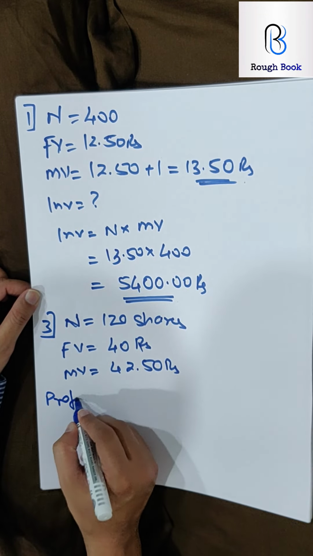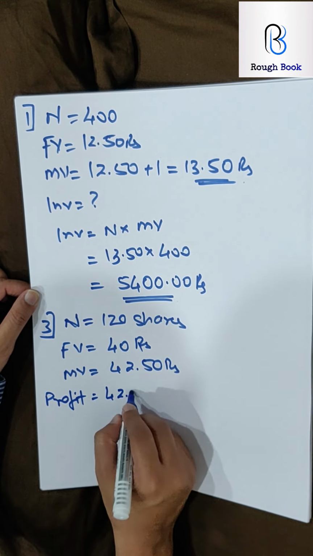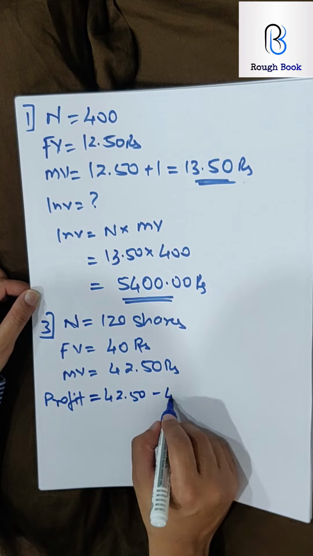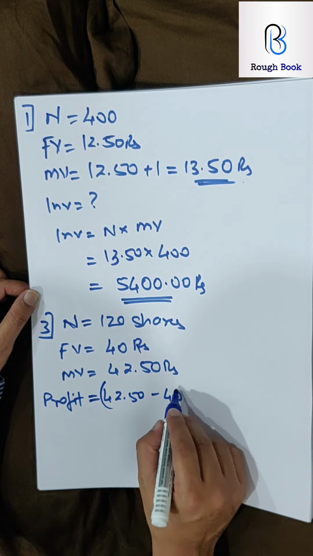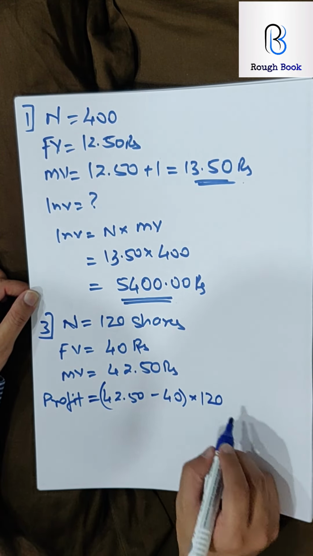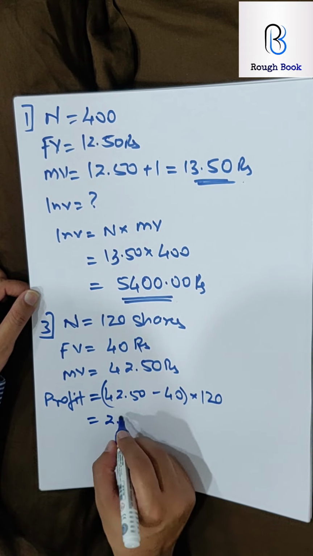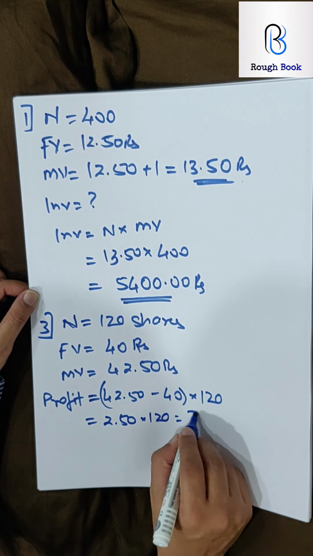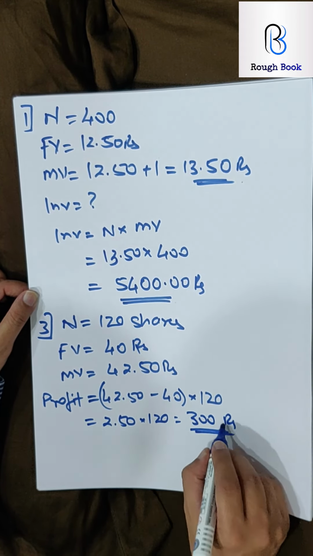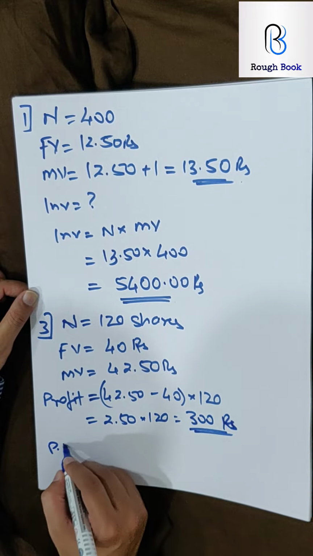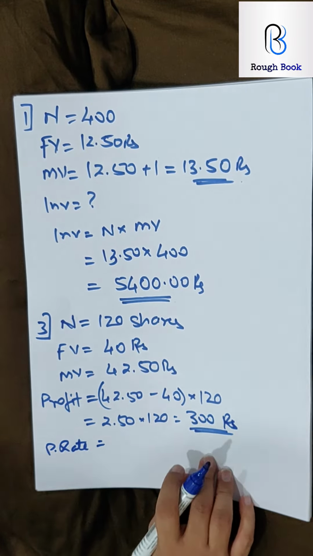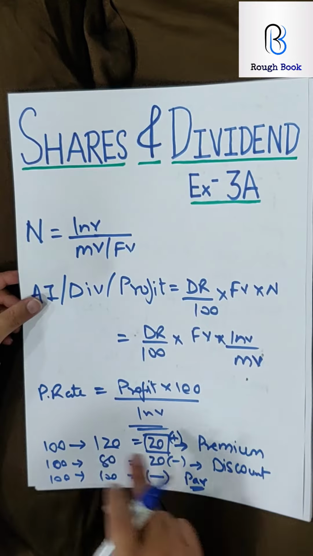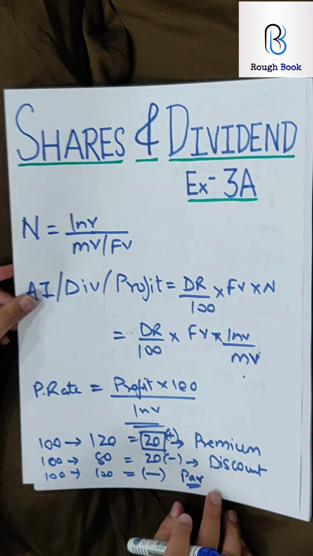So first, profit. Profit will be profit on 1 share. What is the profit on 1 share? 42.50 minus 40 multiplied by the number of shares he holds. He is holding 120 shares. So 2.50 into 120 should be 300 rupees. That is his profit. How will he get profit rate? You remember the third formula we just generated. Profit rate is profit into 100 by investment.